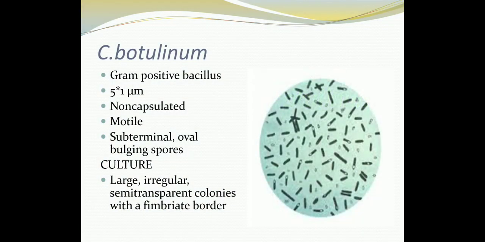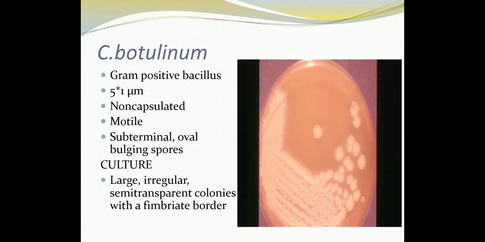Usually in an adult intestine, the germination will not occur, but in the intestine of infants, this can take place. So as I mentioned, it produces subterminal oval bulging spores. If you do a culture, we can identify this organism in blood agar or in Robertson cooked meat broth.